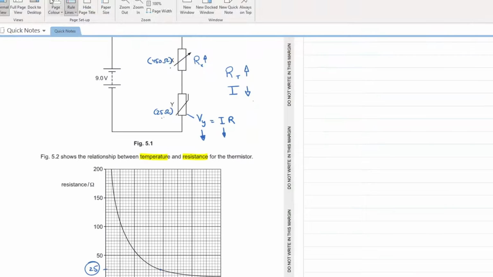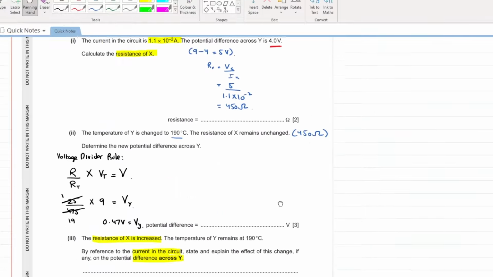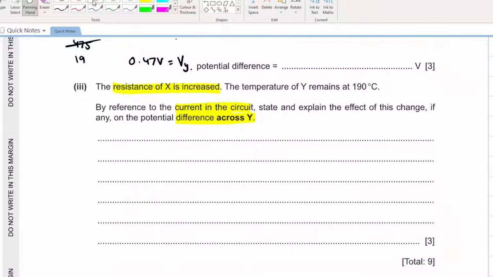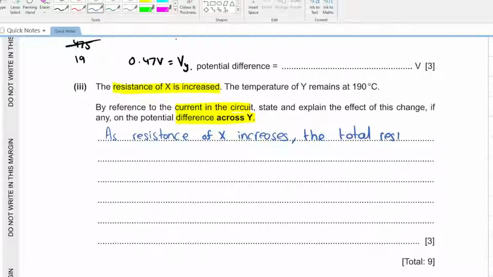Now sir, how to write this as a three marker question? First of all, you will say, as resistance of variable resistor X increases, the total resistance increases.